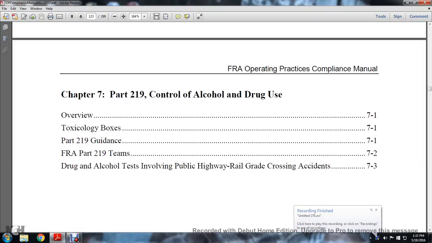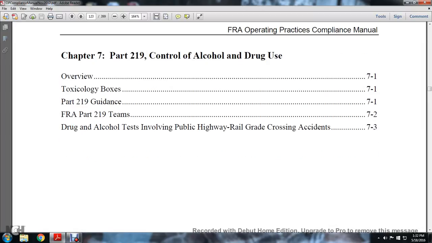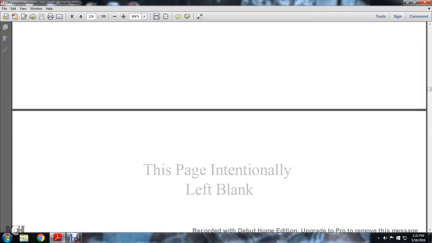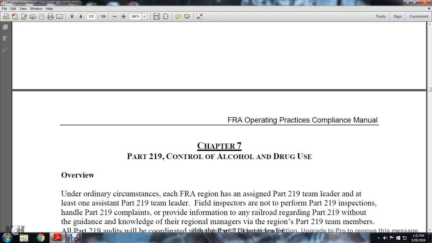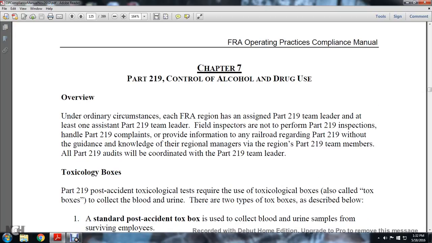Chapter 7, Part 219, Control of Alcohol and Drug Use. Overview, Toxicology Boxes, Part 219 Guidance, FRA Part 219 Teams. Drug and alcohol testing involving public highway-rail grade crossing accidents. Chapter 7, Part 219, Control of Alcohol and Drug Use.